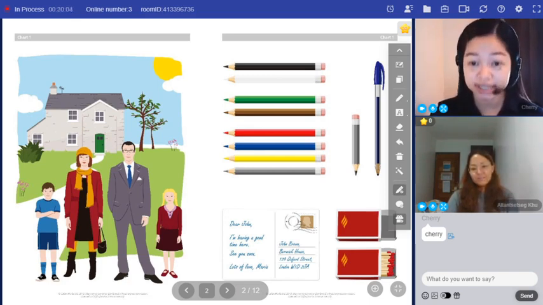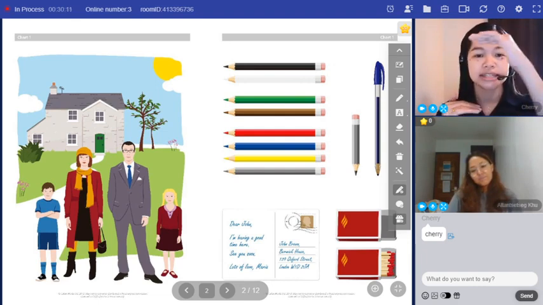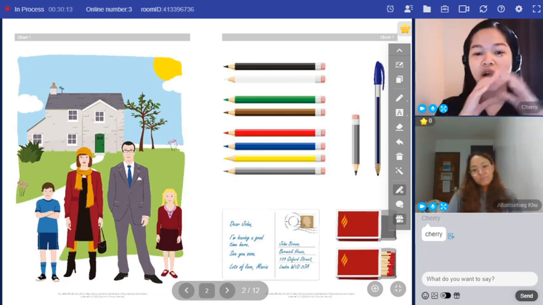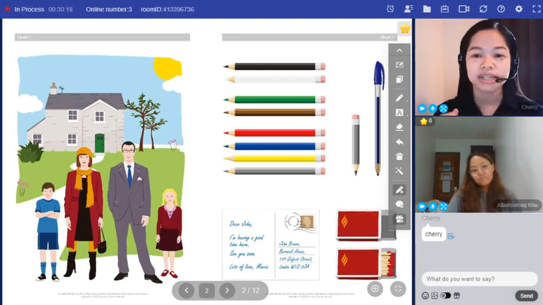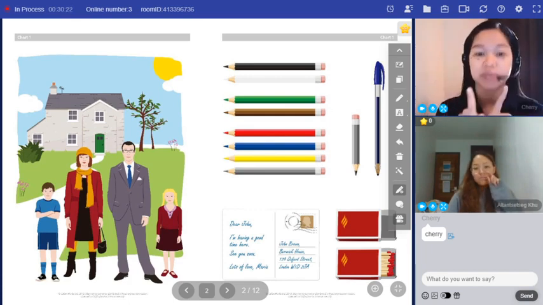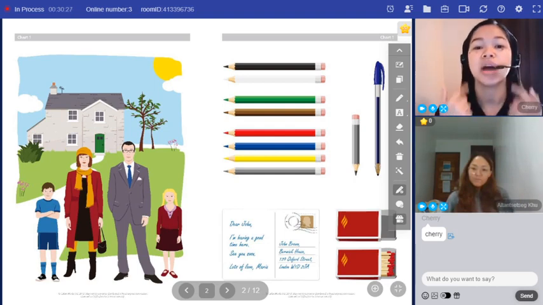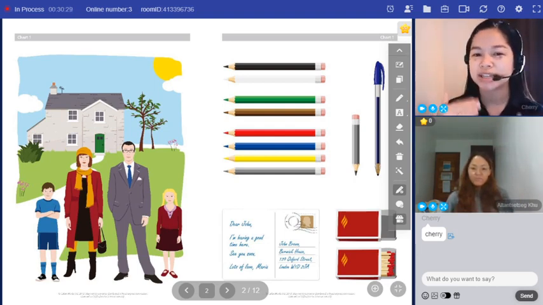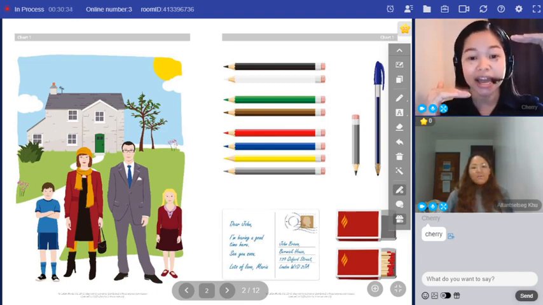Repeat: opposite. Good. Okay, listen. The opposite of long is short. The opposite of large is small. The opposite of behind is in front of. The opposite of the verb to teach is to learn. Okay, so now what's the opposite of high? The opposite of high is low.